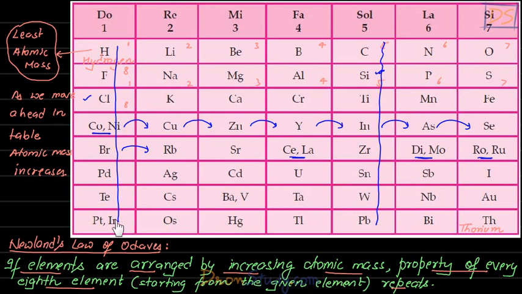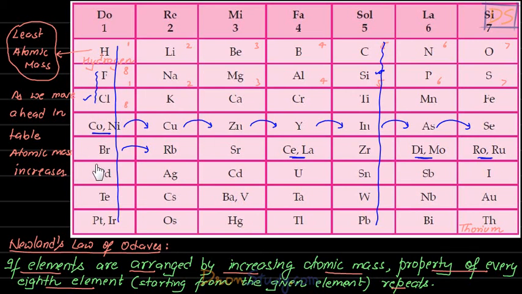But students, Newland found that the properties of bromine are similar to fluorine and chlorine. Properties of bromine are not similar to elements of this group. So bromine should actually be here, because its properties are similar to these elements.